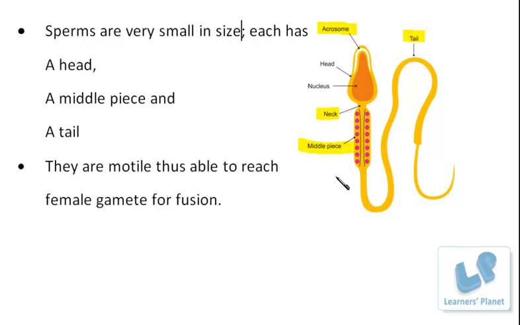Further, it has to fuse with the ovum, that is the female gamete, which is produced by the female reproductive system. So next we have to study the female reproductive system, and we are going to continue that in the next session. But initially one thing should be clear to you, that is how these sperms are transferred into the female body.